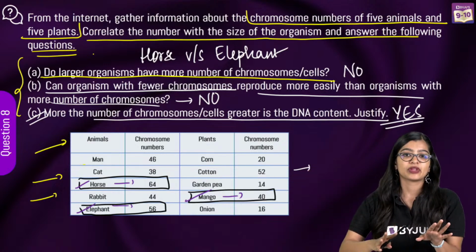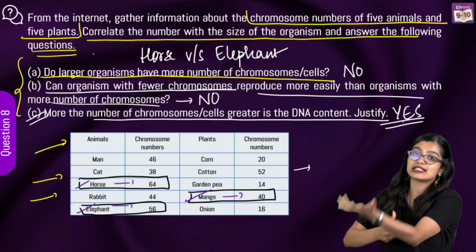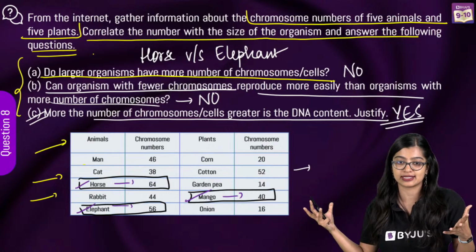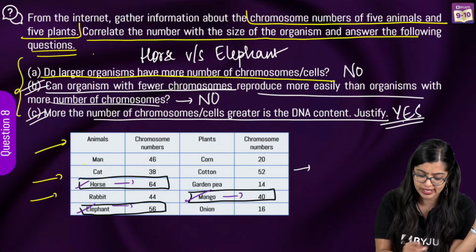does not mean that. Chromosome number has more to do with quantity of DNA, right? It does not have to do with size of the organism. So that is something you need to understand. Similarly, looking at point number 2.